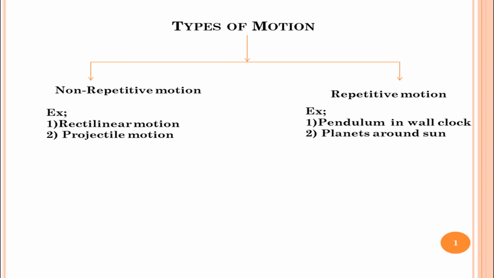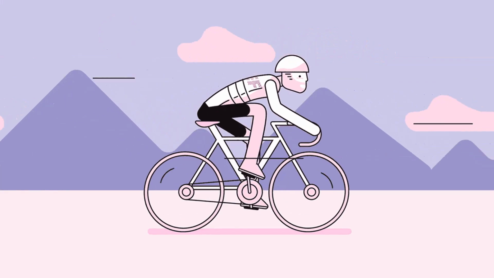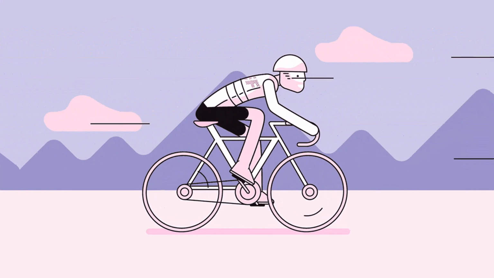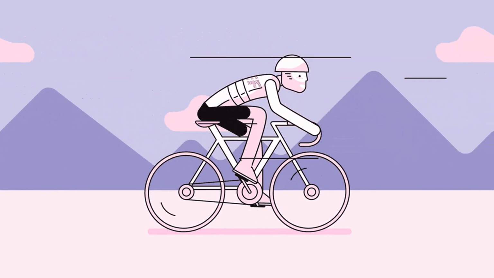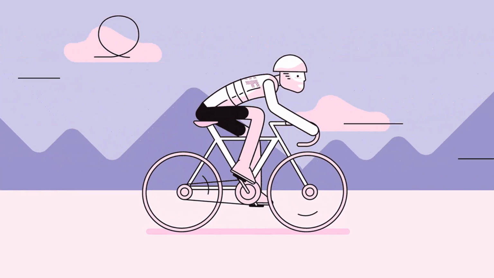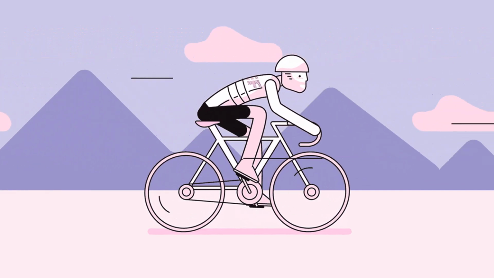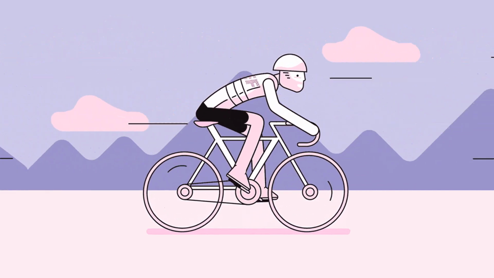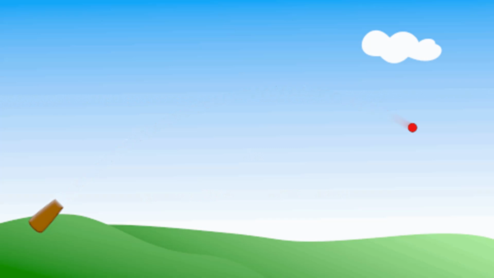For example, a rectilinear motion. A rectilinear motion is the motion in which the body moves along a straight line in a specific direction and it will not repeat its path. One more example for non-repetitive motion is projectile motion, that is, a body moves in a parabolic path. For example, if we throw a ball, it covers a parabolic path.